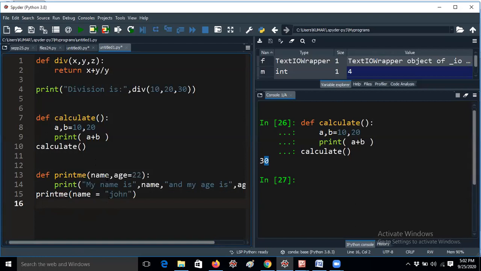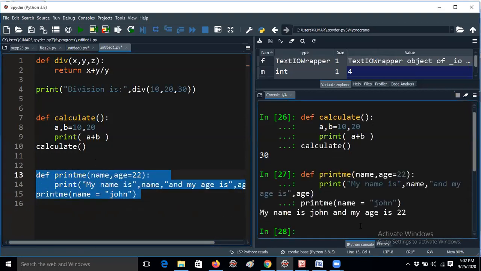So now I am giving like name comma age equal to 22. Okay, I am giving like this. So if I am running this program, my name is John and my age is 22. It is getting like this.